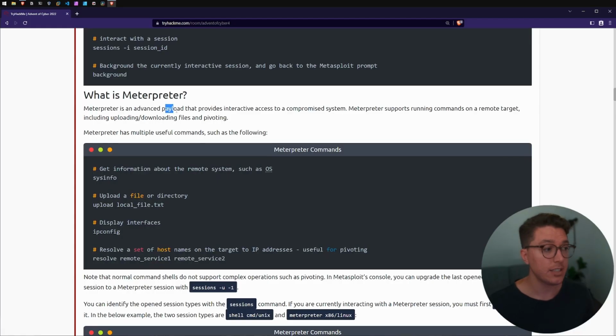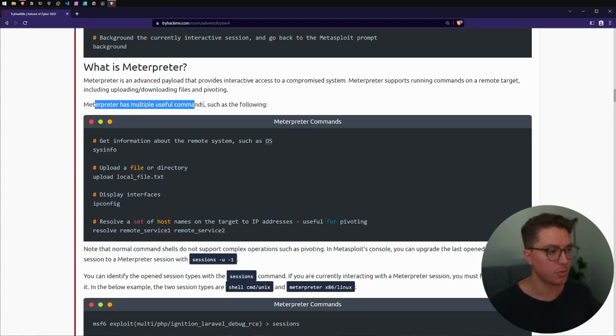So next up, what is Meterpreter? So it's an advanced payload that provides interactive access to a compromised system. So rather than just having a janky shell where you don't really have that much interactivity, this will actually give us something nice to use. And it supports running commands on a remote system, including uploading, downloading files, and pivoting, which is going to be important to this room. So there's multiple useful commands.